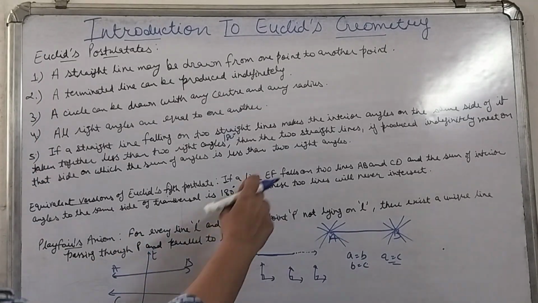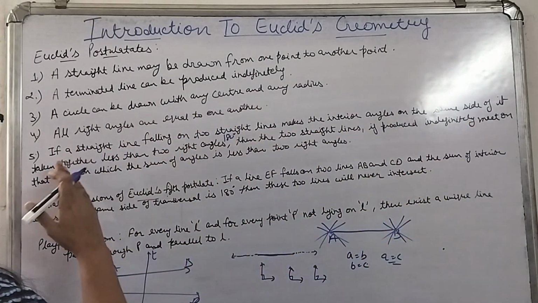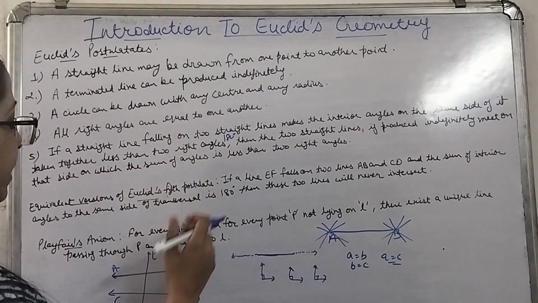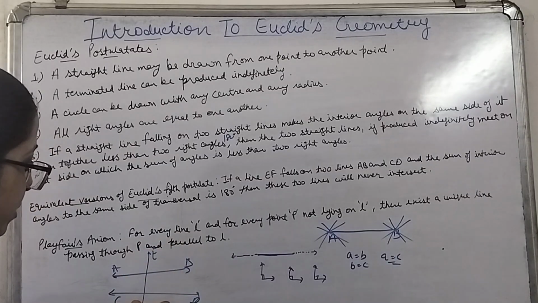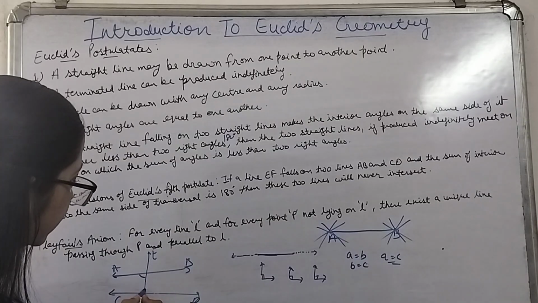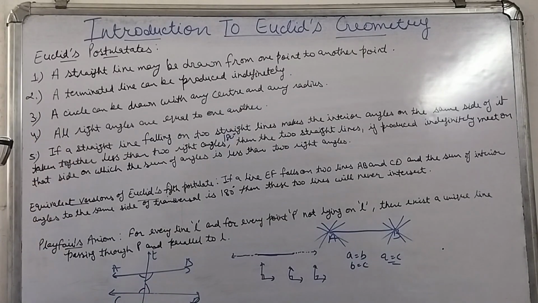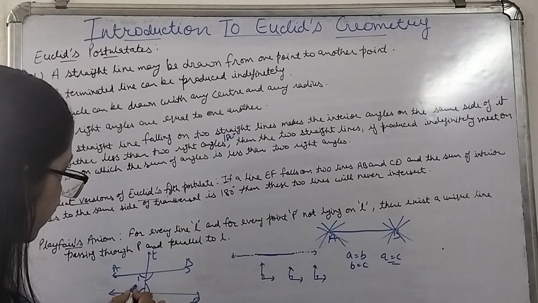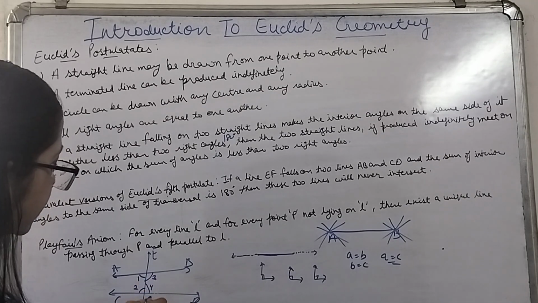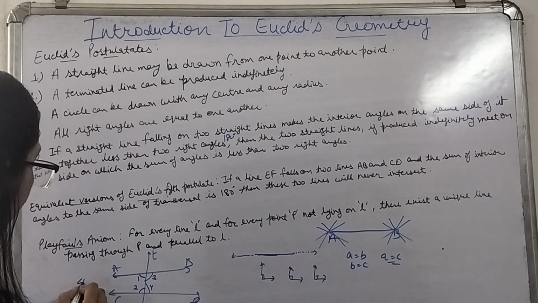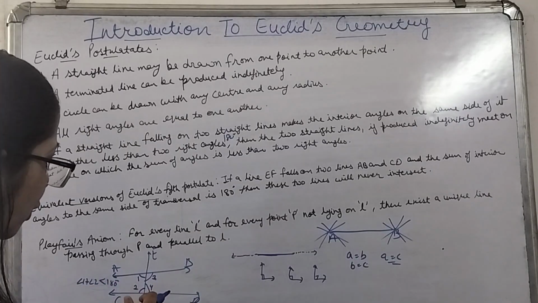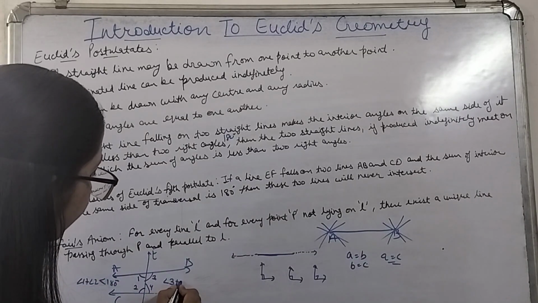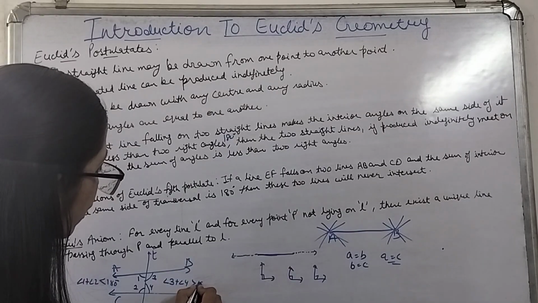So the interior angles on the same side of the transversal: suppose this is angle 1, this is angle 2, this is angle 3 and this is angle 4. If angle 1 plus angle 2 is less than 180 degrees, then over here we can see angle 3 plus angle 4 is greater than 180 degrees.